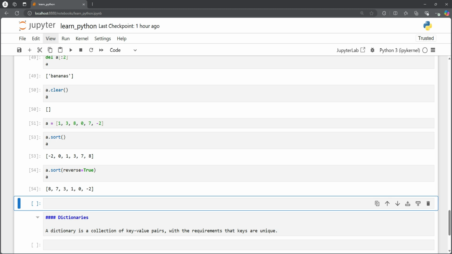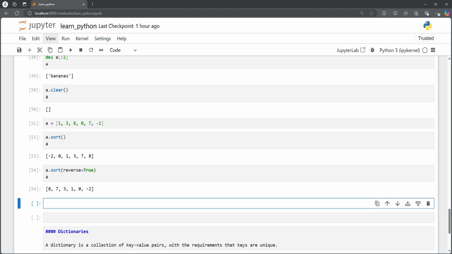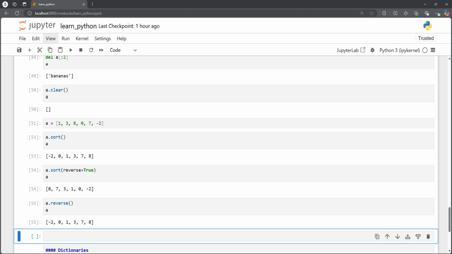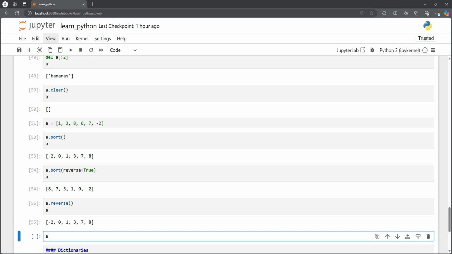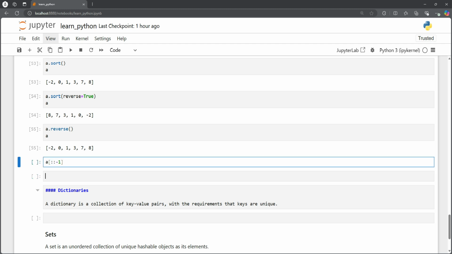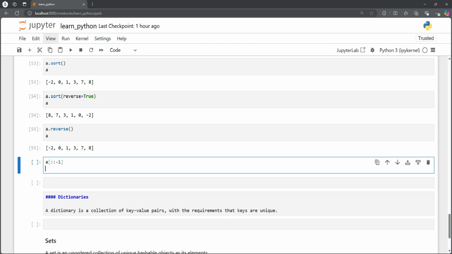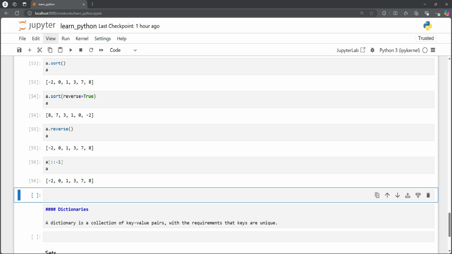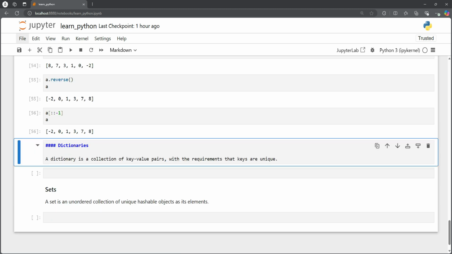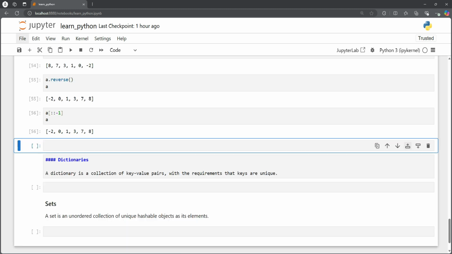We can also flip the list. So we have done so in the string slicing one as well, but here we could use the reverse method for the list, and we can print A again. So now the list has been flipped. We can also do the flip using the slicing notation convention, and so if we do this and print again, we get the same values here. We also want to see some operations on the list.